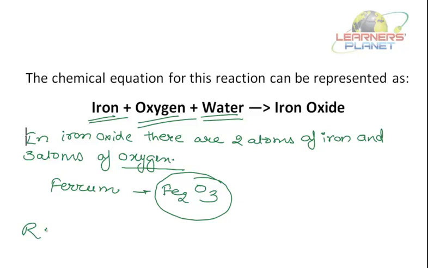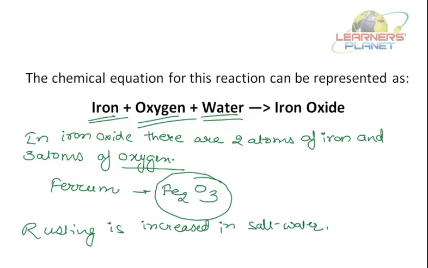Remember students, rusting is increased in salt water.